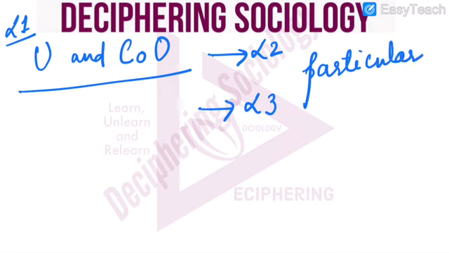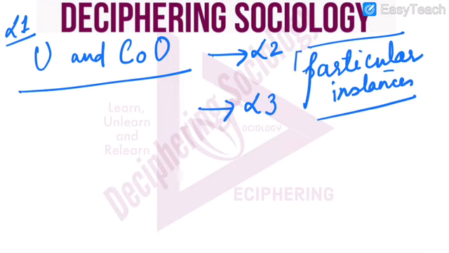What does this mean? It means some cases have been taken and L1 is applied to those cases, and we come to L2 and L3.